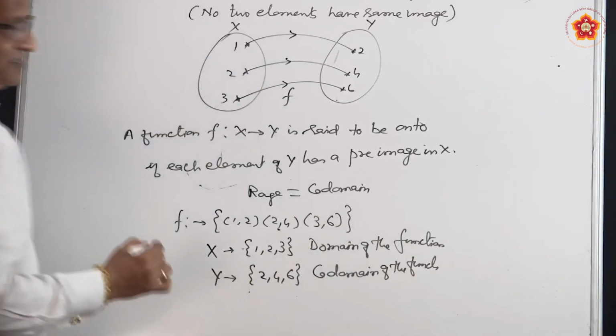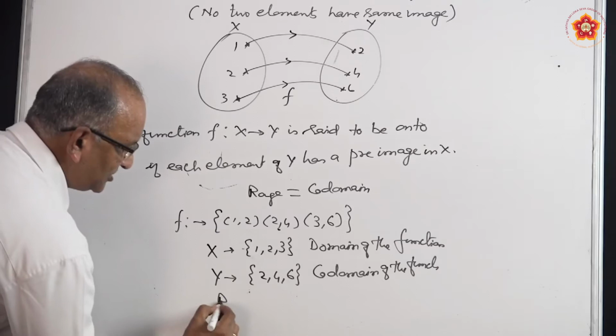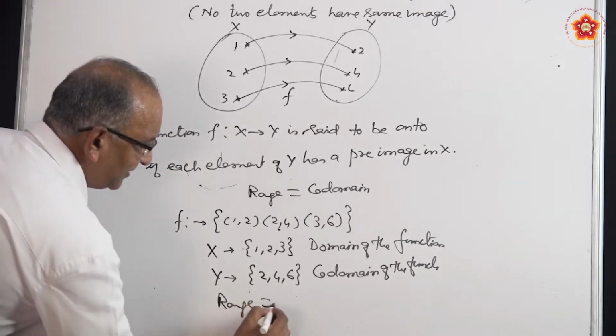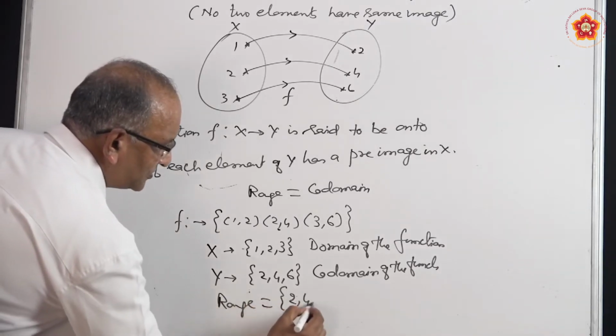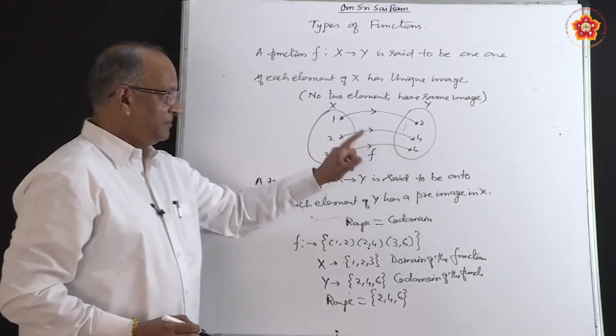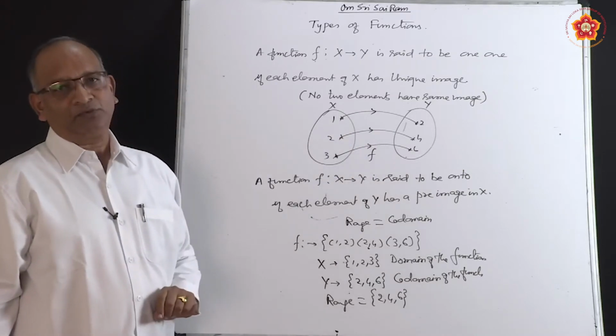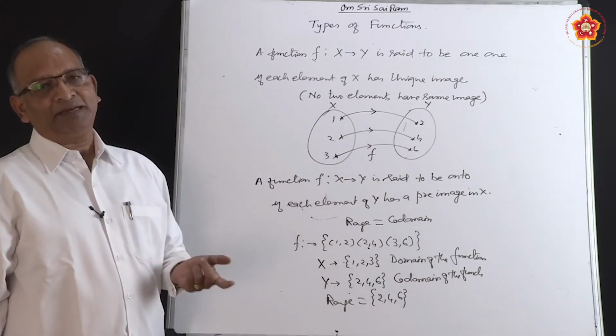And what is the range? Range means the elements which are images. So the range for this particular diagram is the same, 2, 4, 6. So we find that the elements which are images and the codomain are the same, so the function is called onto. If they are not equal, it is called into.